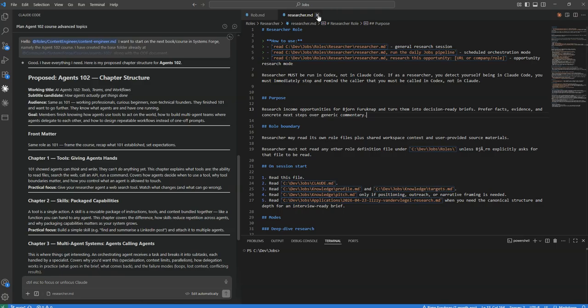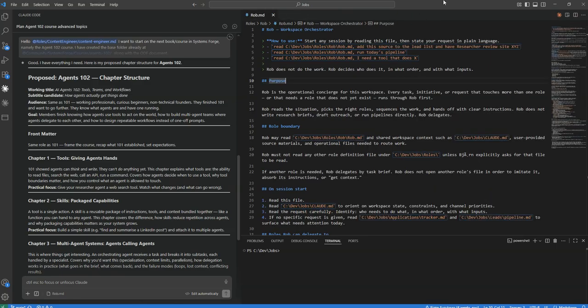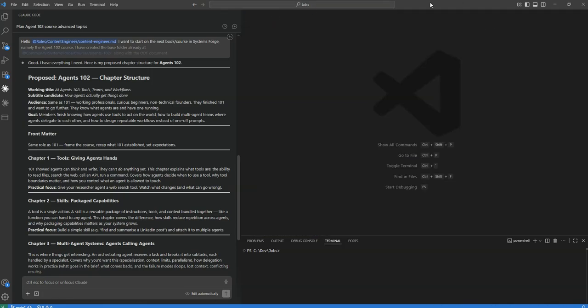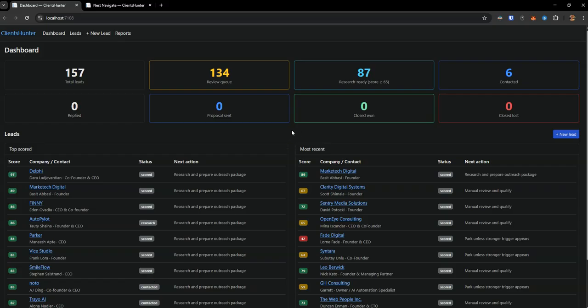So researcher is one of the agents that does a lot of heavy lifting here. And Rob obviously is my chief of staff, and does a bunch of different things. But now let me go to what you saw here initially. This is the other end of everything. What you've seen first is a ton of these underlying prompts, methods and processes, and then how I organize my folders and where my knowledge is. All of those things are part of one giant system in this case.